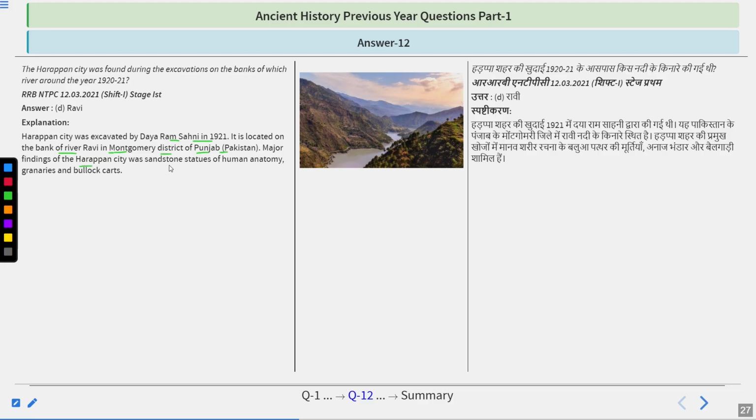Major findings of the Harappa city were sandstone statues of human anatomy, granaries, and bullock cart. What is a granary? Granaries are places where they used to store their food. Human anatomy means they found some statues showing that there were thinkers and also physicians among the people there.